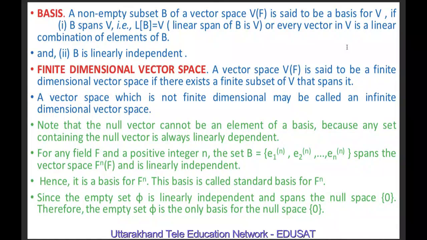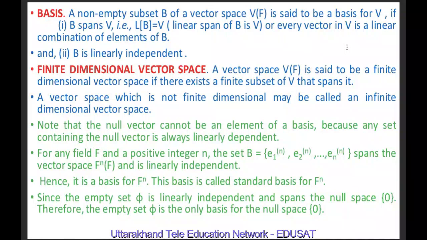And if we say that B is linearly independent, it means lambda 1 v1 plus lambda 2 v2 plus up to lambda n vn is equal to 0, then all the lambdas, lambda 1, lambda 2, lambda n are 0. Here v1, v2, vn are the elements of a vector space V, and lambda 1, lambda 2, lambda n are the scalars belonging to field F.